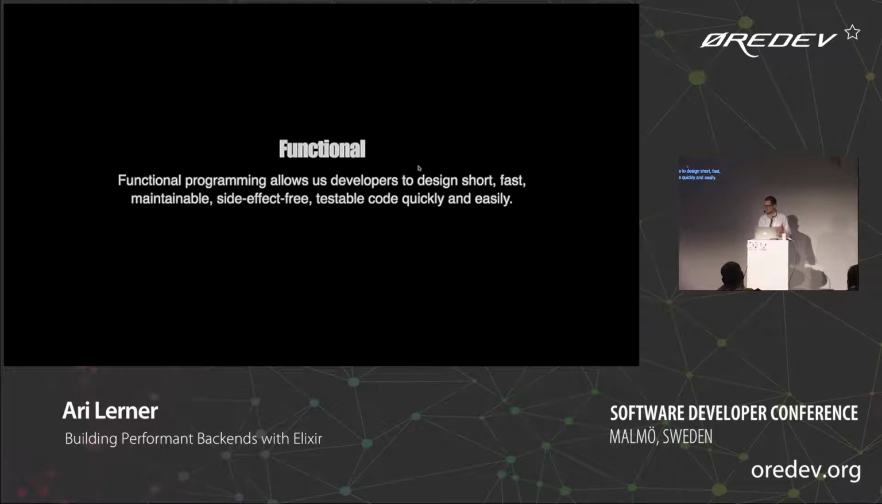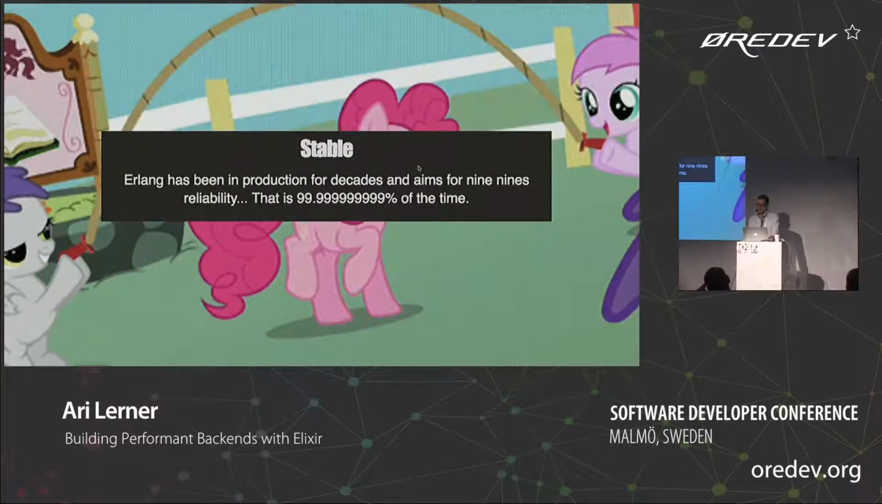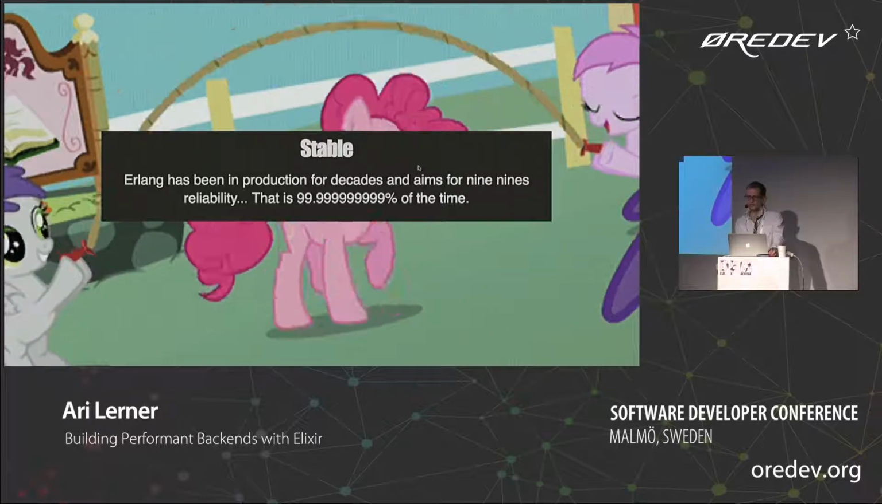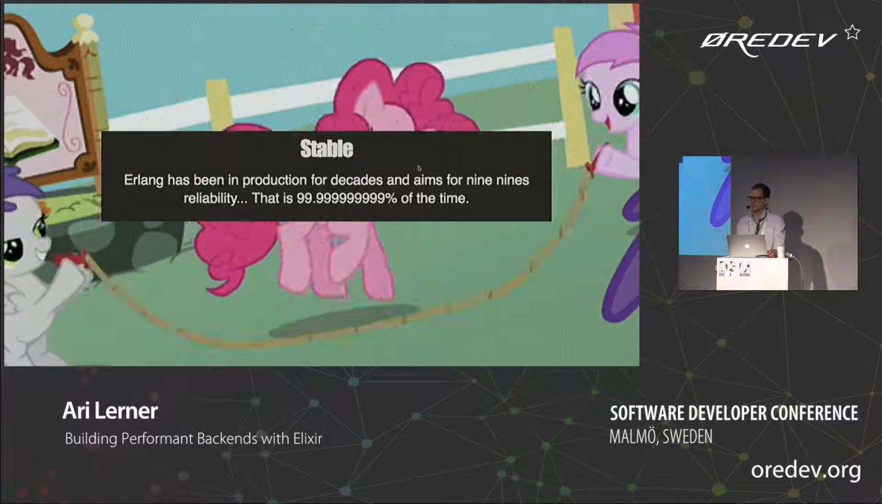And it's really super easy to slide in and out a new version of a function versus having to rebuild an entire backend. The language itself in Elixir is extensible. It's built with that in mind. And as I said before, the stability story in Erlang, it's been in production for decades. So it's built for 9 nines, which equates to like 23 minutes of downtime a year. It's pretty impressive.